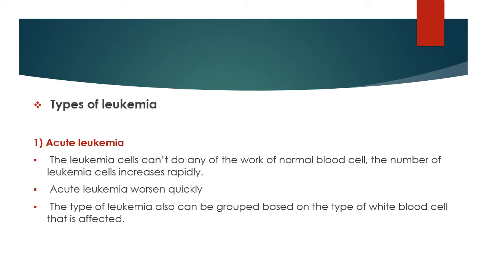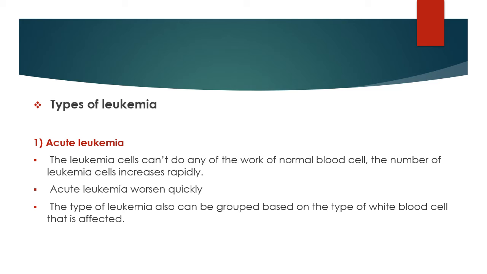Types of leukemia: first one is acute leukemia and second one is chronic leukemia. In acute leukemia, cells can't do any of the work of normal blood cells and the number of leukemia cells increases rapidly. Acute leukemia worsens quickly.